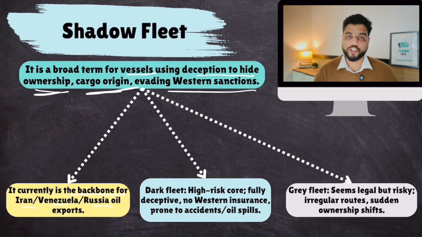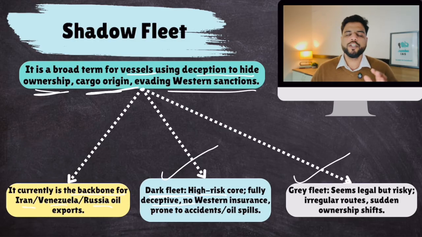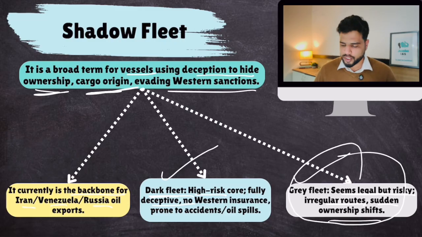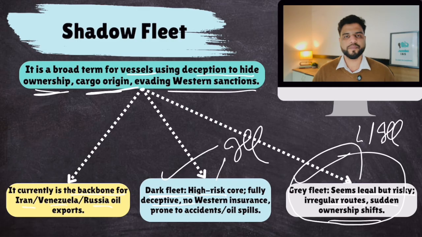Now, there are two types of shadow fleet. The dark fleet, which is completely illegal. These are high risk and fully deceptive. You cannot even see them. That's the dark fleet. Then there is the gray fleet. These are ships which don't do anything illegal. They just find loopholes. They won't go to new routes. They would use unused shipping routes so that there is less tracking. It seems legal but risky. Irregular routes are used, with sudden ownership shifts. So this is borderline legal and illegal. The dark fleet is completely illegal.